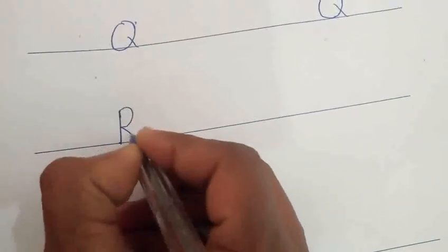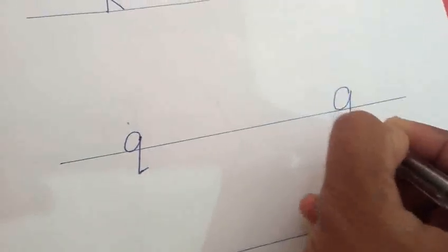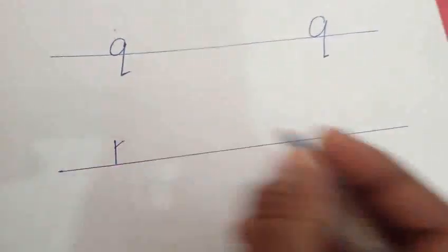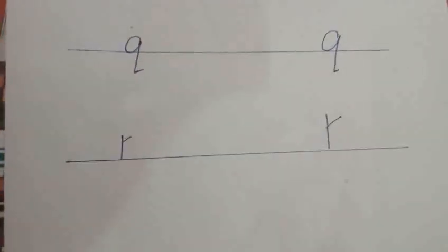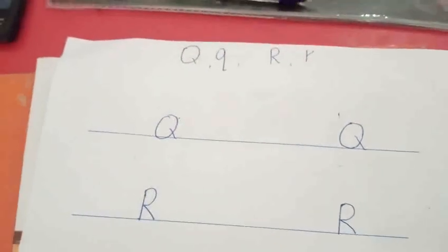Q. Uppercase letter Q. Q after R. This is an uppercase letter Q and R. Then lowercase letter Q. Q after R. Lowercase letter R. So see this, my dear children.